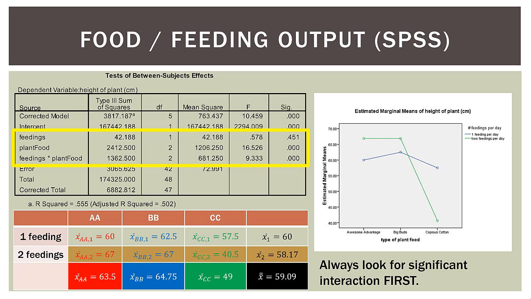And why is that? Well, if the interaction is significant, then we stop there. Why? Well, if the interaction is significant, it means the two individual factors are too intertwined. They are too tied together to look at them individually. So as soon as we have a significant interaction, we stop there, that's our result, and we do not look at the two main effects, as we call them, individually. And that's very important when doing your interpretation.